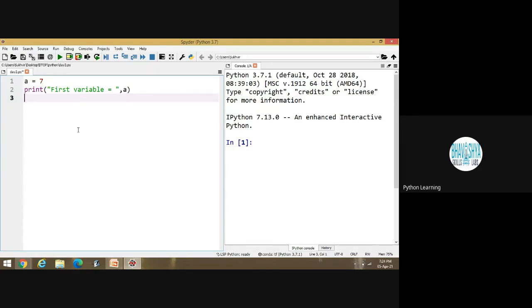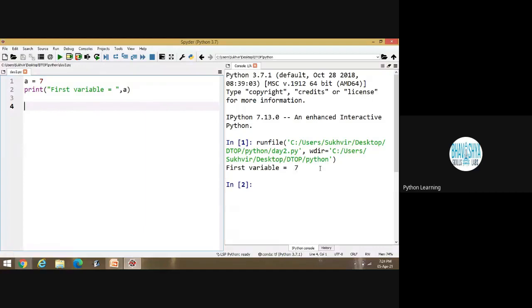That's why I am starting from the basic content. Is it okay? Suppose I am writing this variable A is equal to 7 and print first variable, then comma A. You can print this value. Is it okay?